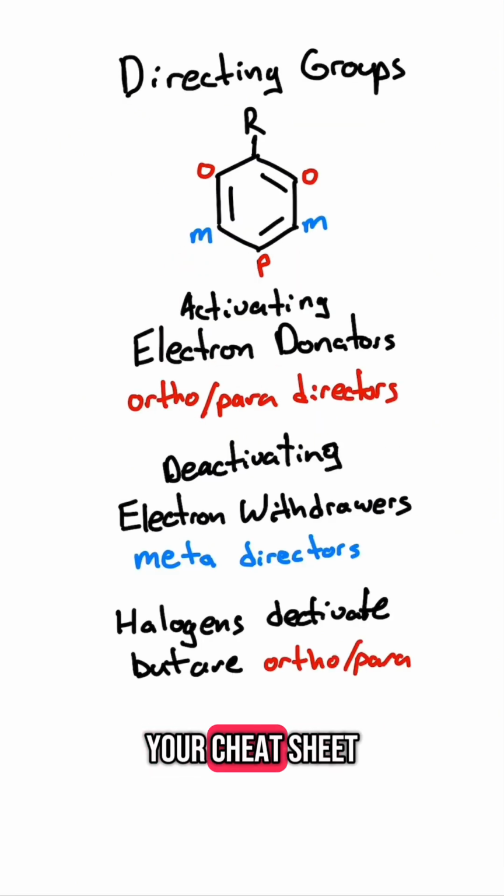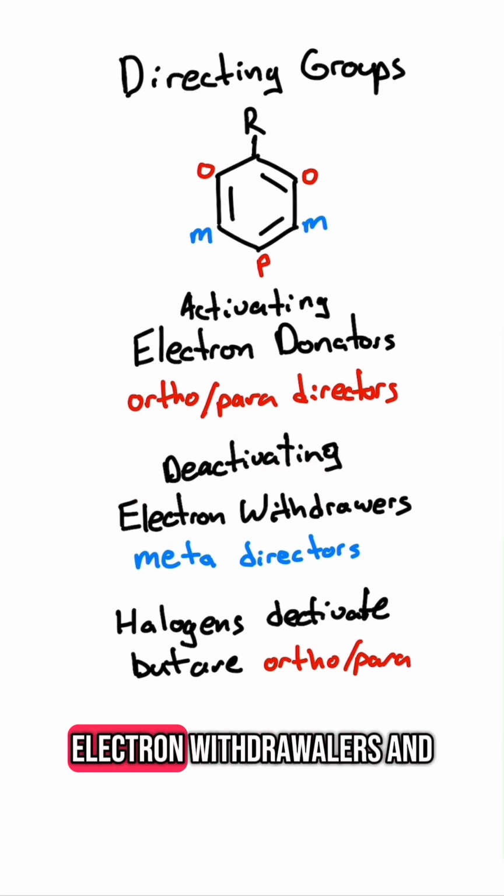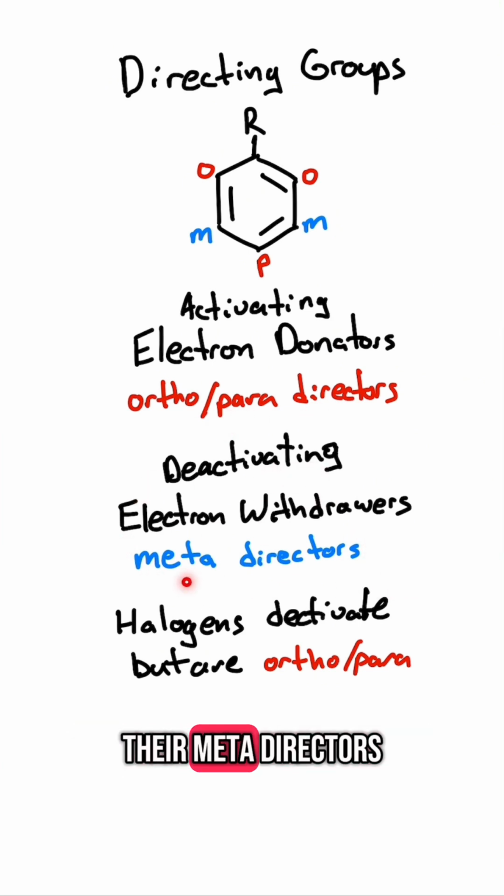As always, here's your cheat sheet. Just remember, when you're looking at directing groups, you always want to look relative to your directing group, which in this case is R. And then there's ortho, meta, and para. Activating groups are electron donators, and they are ortho para directors. Deactivating groups are electron withdrawers, and they are meta directors. Halogens are a special case because, remember, they deactivate the ring but are ortho para directors.